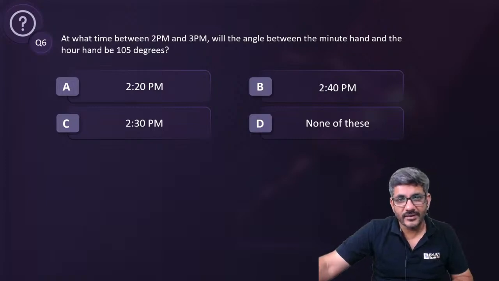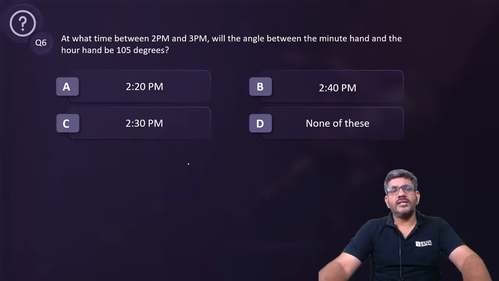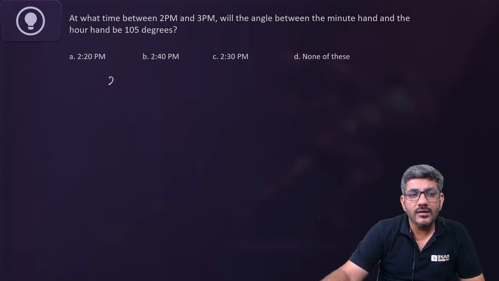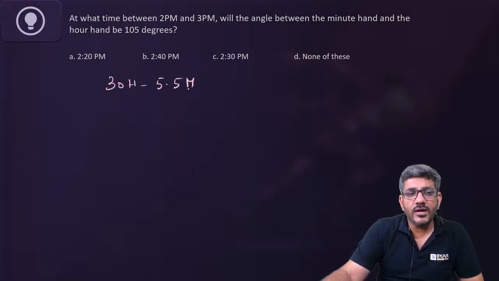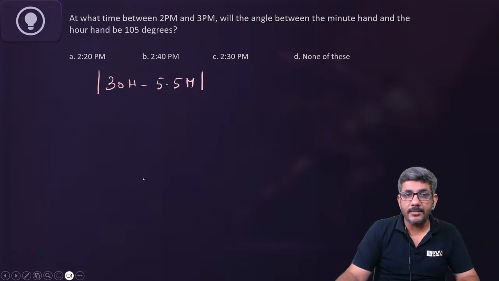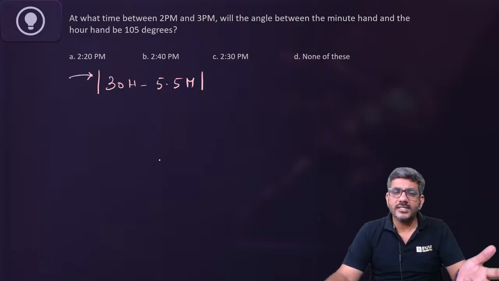Let's start doing it then. Okay, शुरू करते हैं. The question says, at what time between 2 and 3 p.m. will the angle between the minute hand and hour hand be 105 degrees? I gave you a formula, 30h minus 5.5m, to find the angle when the time is given. The question is different now. He's given you the angle and he's asking you the time. I put a mod on it. That means there are two ways in which this can be done.